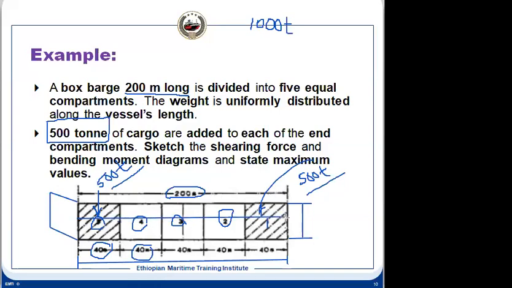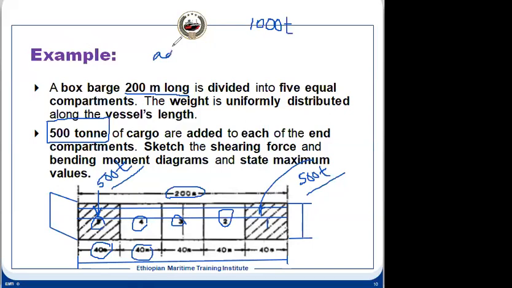This was the draft level, and because of adding mass, the draft level has come to this, and it will be increased uniformly throughout the length. Because it is a box barge, we can calculate the additional buoyancy per meter.